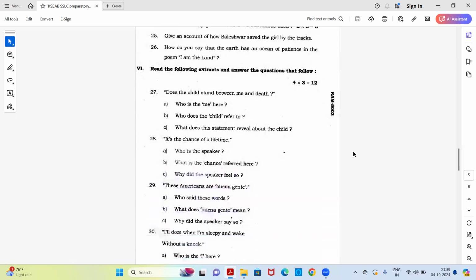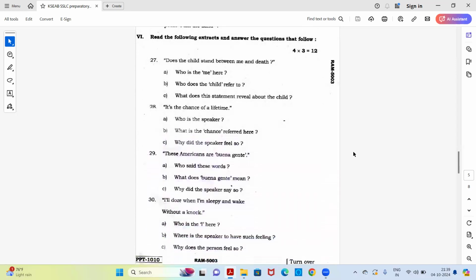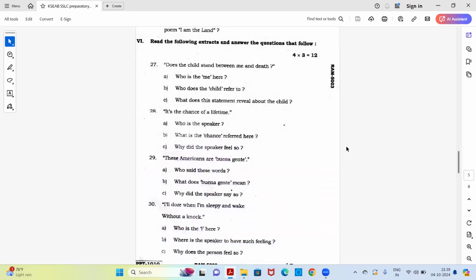So these are extracts given from the chapters and the poems. You need to read the extract, the sub questions and answer it. So first, does the child stand between me and death? Who is the me here? Who does the child refer to? What does the statement reveal about the child?